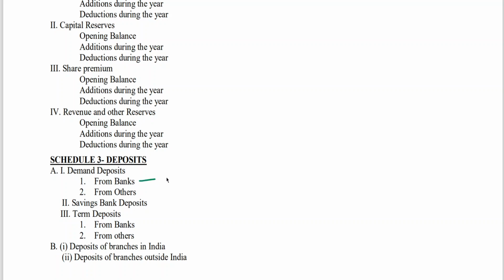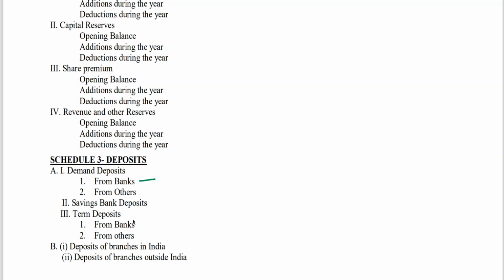This is whenever they ask you, you need to make a payment. Other banks have deposited money in our bank account. Whenever demand means whenever they call for it, we need to make a payment. So that is why it is called demand deposits. From others means like fixed deposit, recurring deposit, current account, savings account. These all come under the category of other than savings bank deposit. Fixed deposit, recurring deposit, staff deposit, NRI deposit. This is what is called from others. Savings bank, you all are aware.